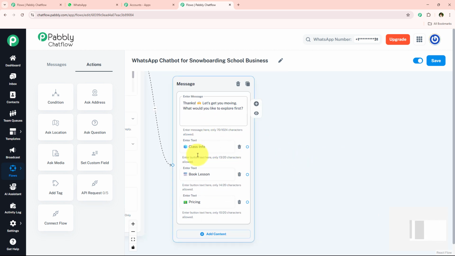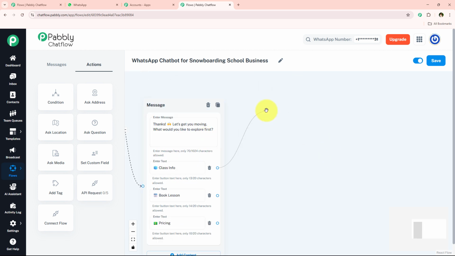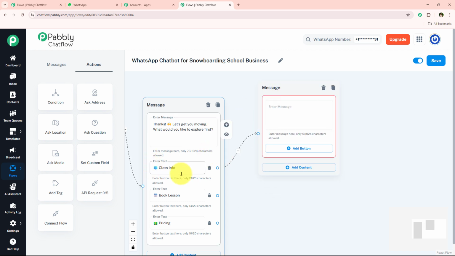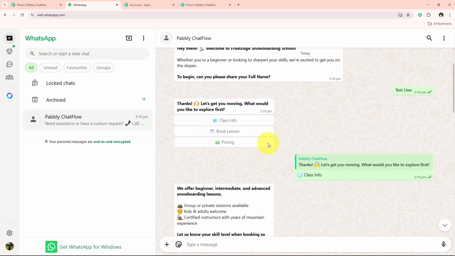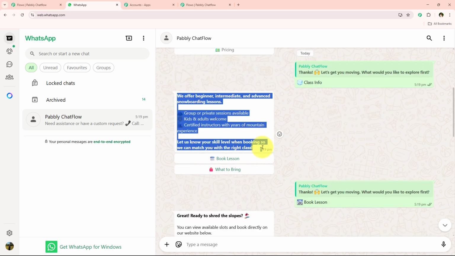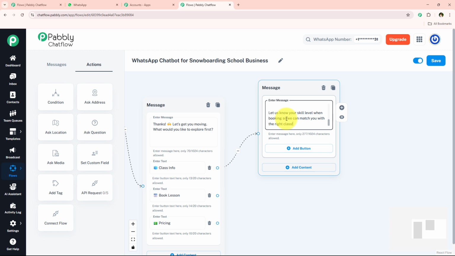Now I'm just going to set up the message for all of these three. I'm just going to start with this class info. I'm simply going to drag and drop this class info and select the content type as text plus button. And now I'm just going to enter the message for this class info. For that, I'm just going to enter a message something like this. So I'm simply going to enter the same message right over here.